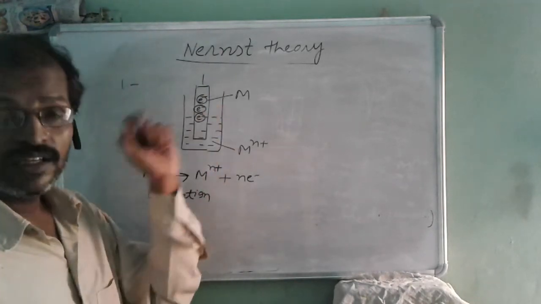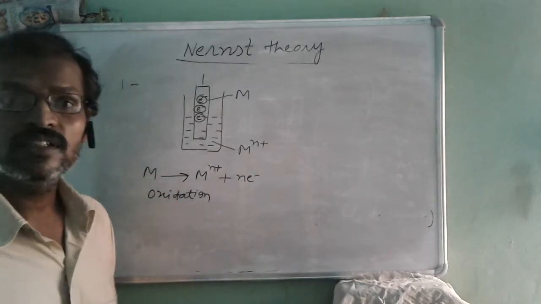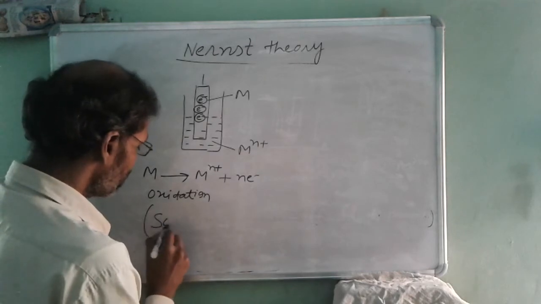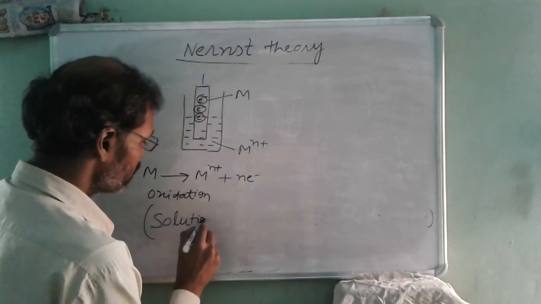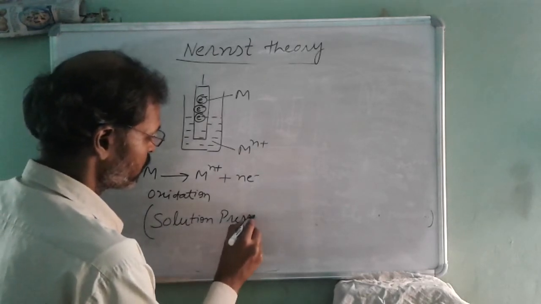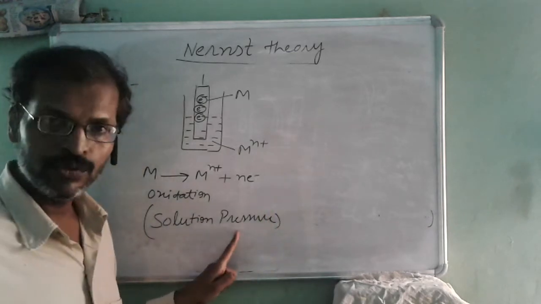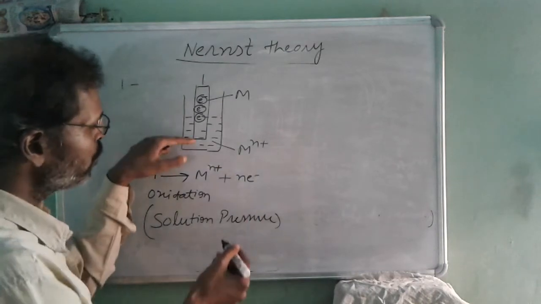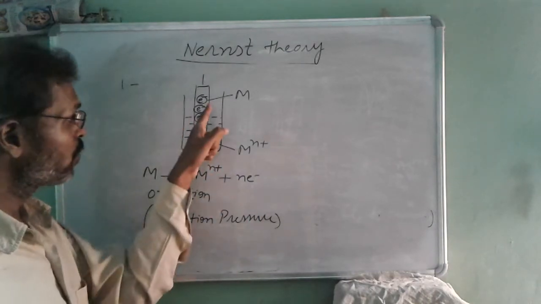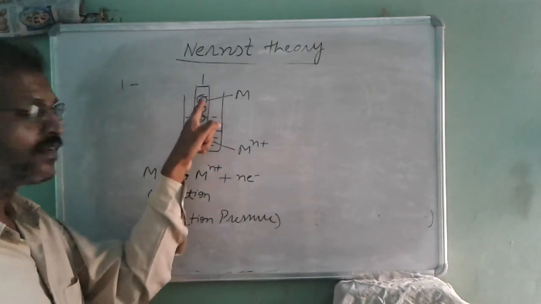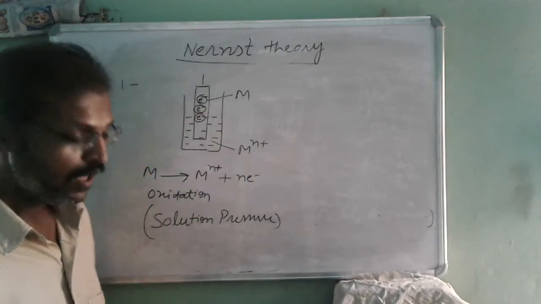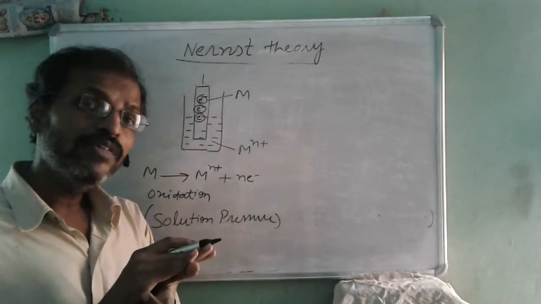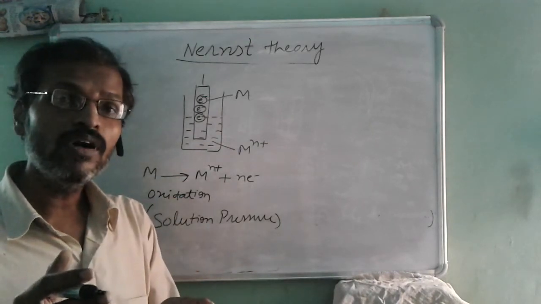But in this theory, this type of oxidation has been named solution pressure. This is a new term, solution pressure. It means oxidation, the tendency to get dissolved into its own solution, leaving the electrons at the outer surface of the metallic plate. And we studied so far that the electrode at which oxidation takes place is called anode.